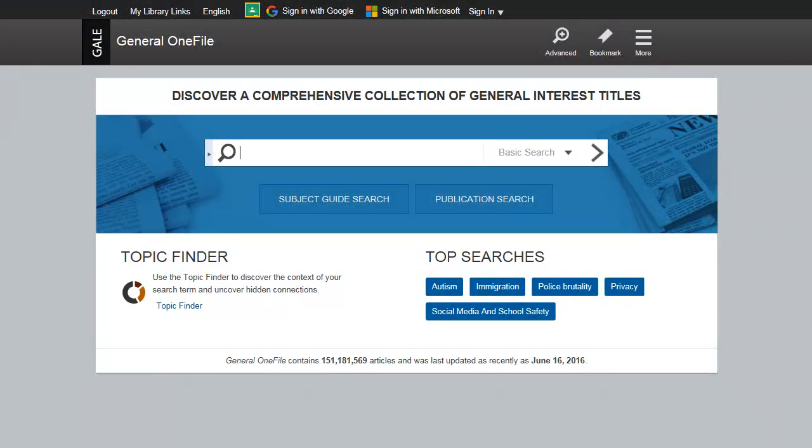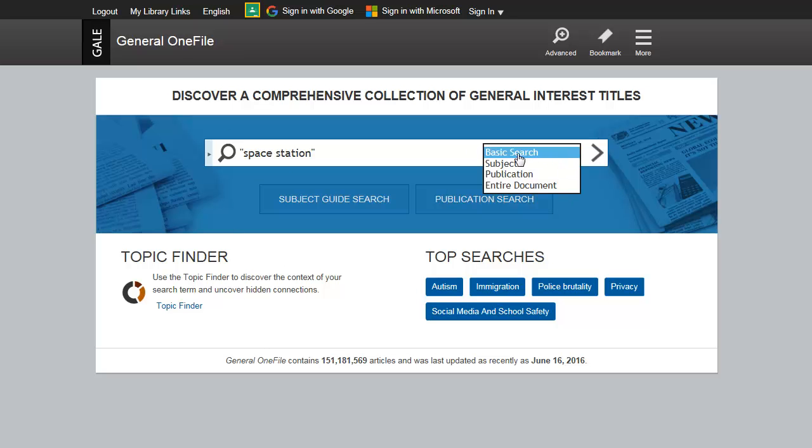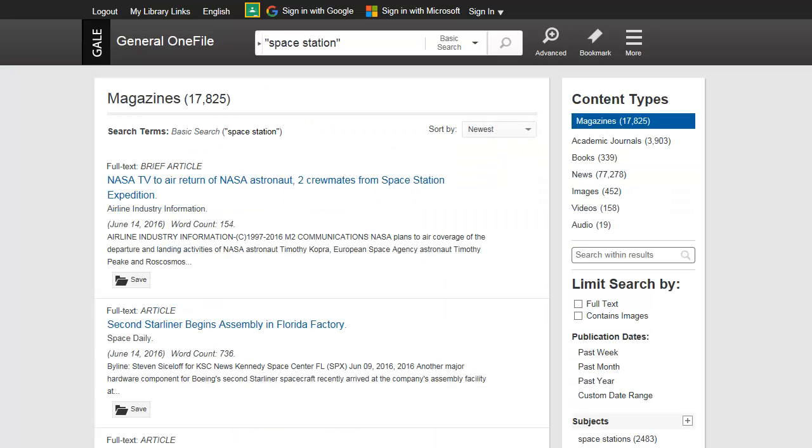You can use the search box to perform basic searches by keyword, subject, publication, or search the entire document for a word or phrase. Simply enter a search term, and then select the type of search you want to perform. On your results page, you'll find links to documents, as well as multimedia, that meet your search criteria. Your results are arranged by content type.